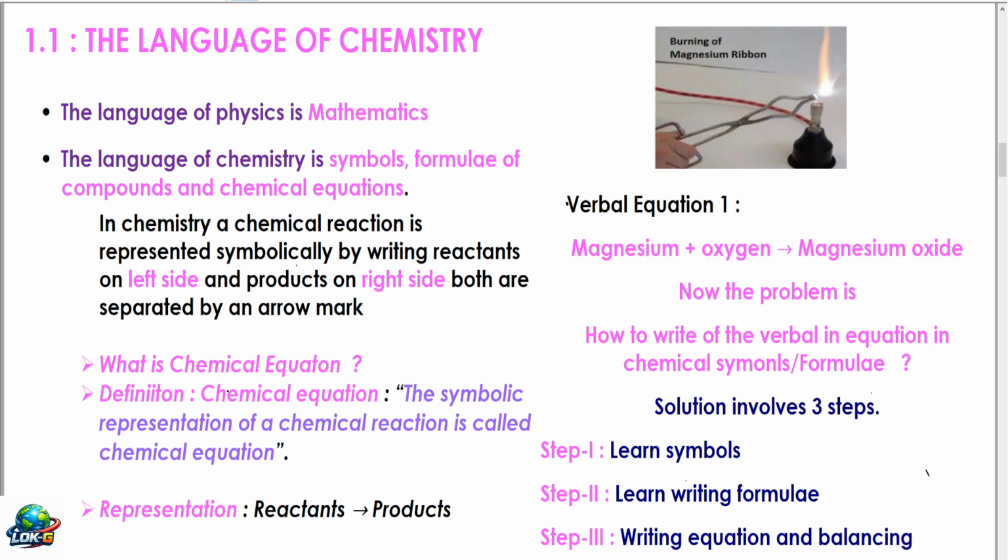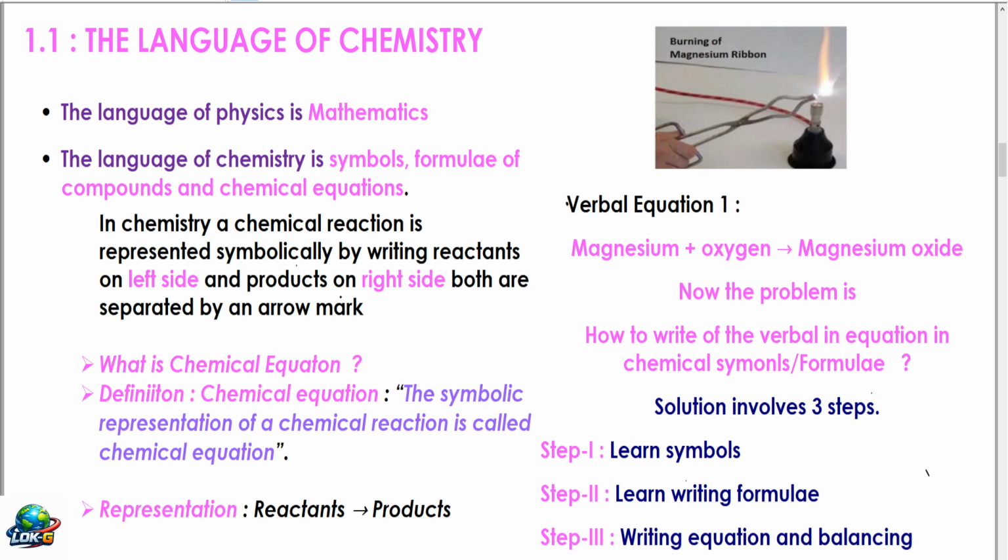The language of physics is mathematics. You remember correctly. So if you want to improve your physics, you have to improve your basic mathematics. I have a solution at the end; I will show you how to improve your basic mathematics. The language of chemistry is symbols. You can compare it with alphabets, formulae like words, and writing chemical equations is grammar. Therefore, you can consider the language of chemistry as this.